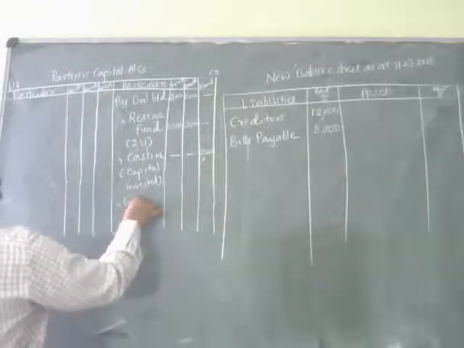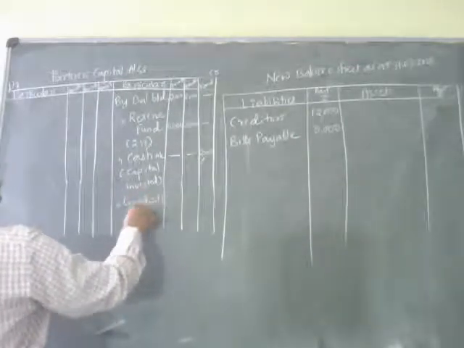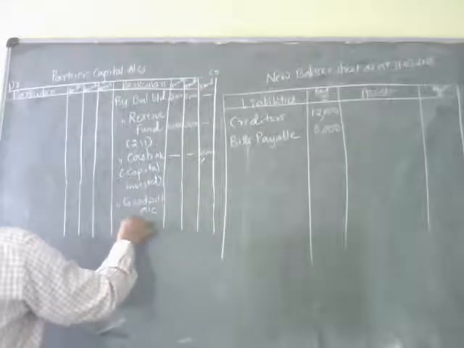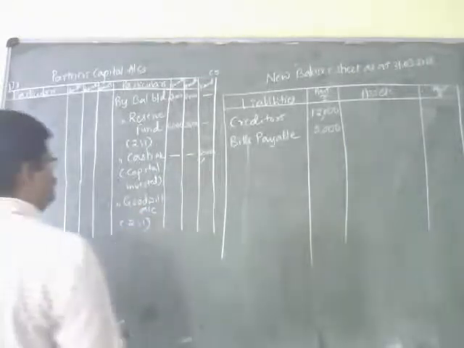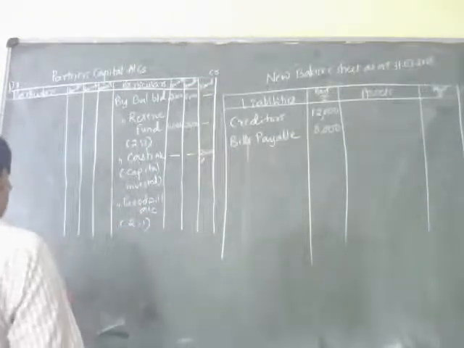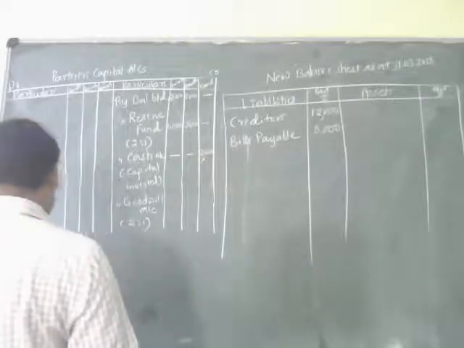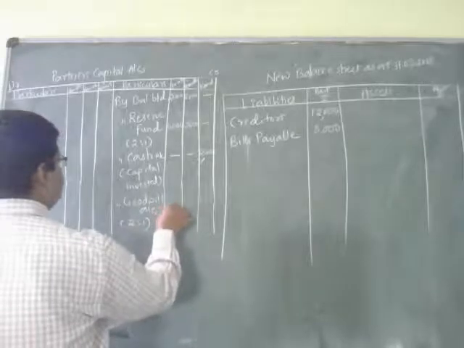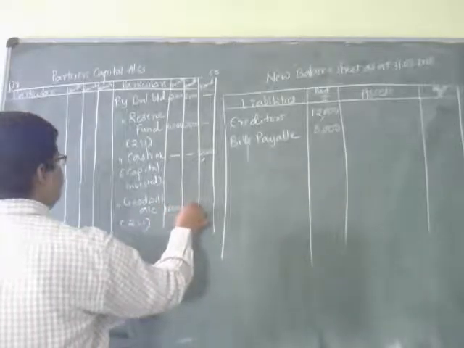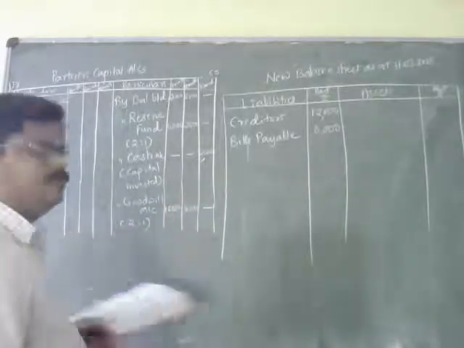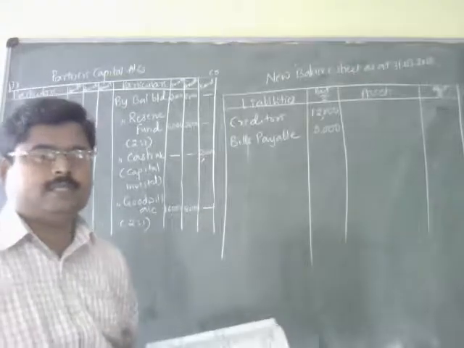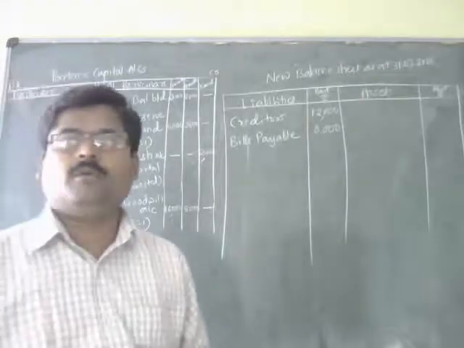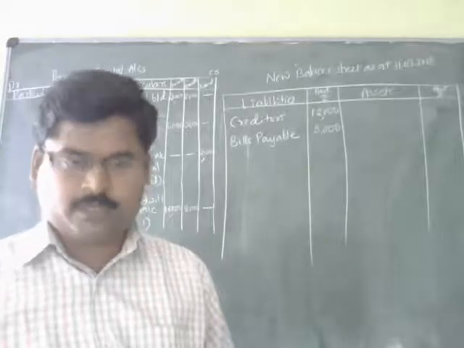By goodwill account, in the ratio of 2:1. And if you find how you are going to distribute the goodwill, 16,000 and 8,000. 16,000 as well as 8,000, that is, the total amount of goodwill is 24,000.